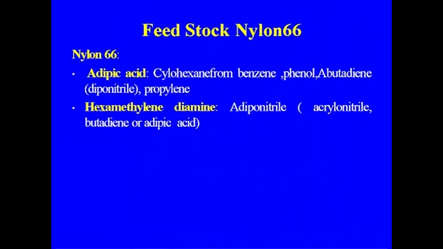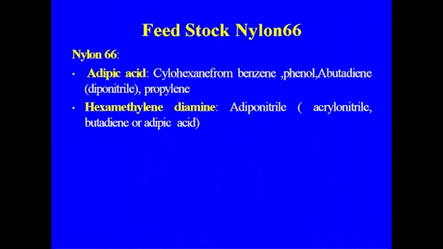Another route is phenol, and butadiene gives adiponitrile, which is used for adipic acid. Propylene is another route, used in making other intermediates which are finally converted to adipic acid.